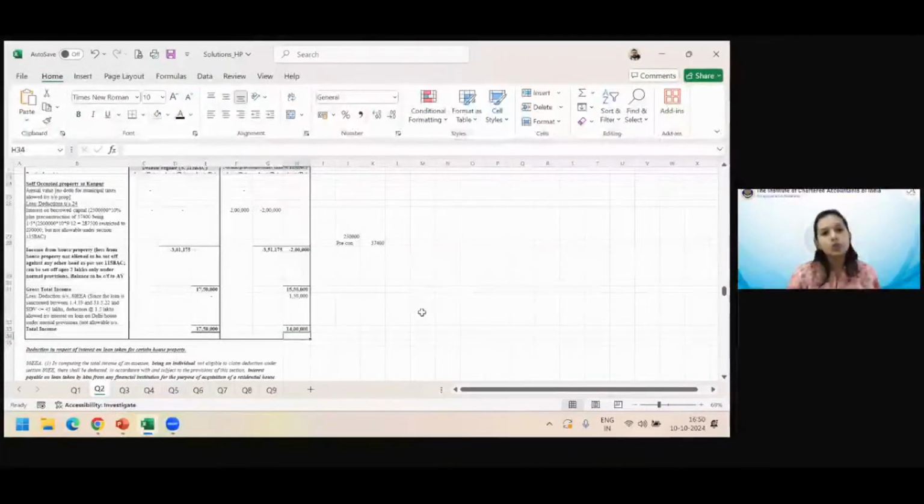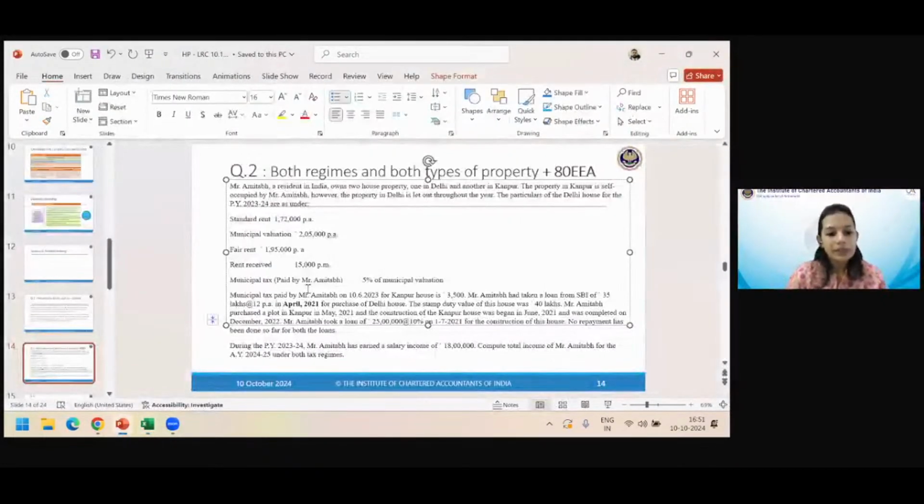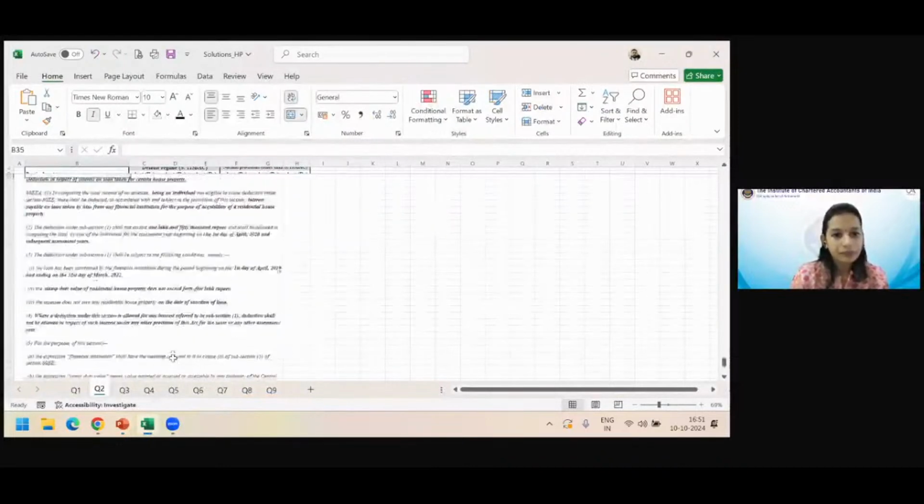So please conclude with the answer. If the question is compute liability under both regimes, then you do this and you leave it. Fine, finished. But if the question is, please suggest which regime is better, which regime should be chosen, then please answer that line also, that this is more beneficial, this should be chosen, he should shift out of this, choose this, whatever it is. Please mention that also to complete the answer. All right, we are at 4:51 and I hope this is clear, so we can move on to the next question.